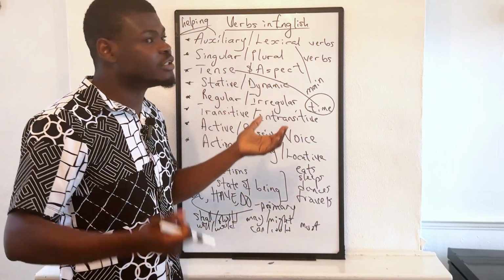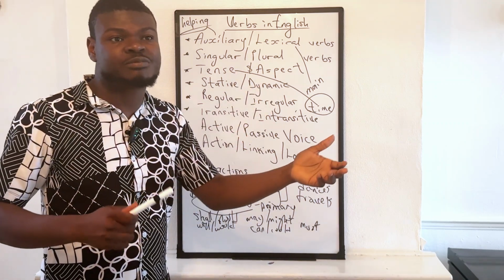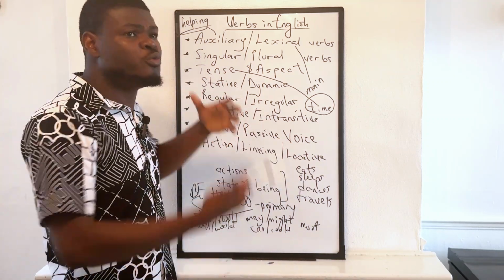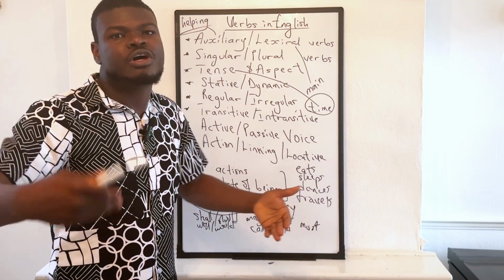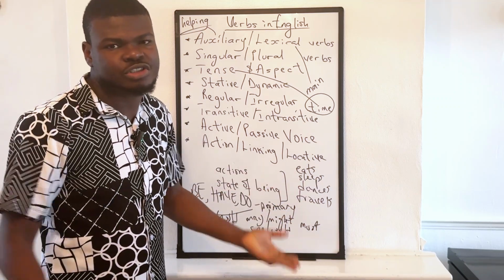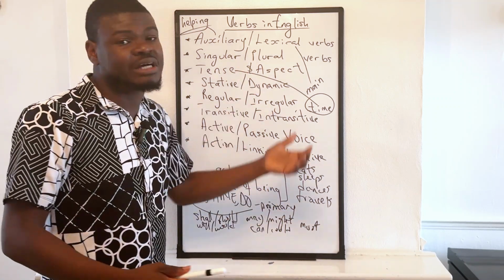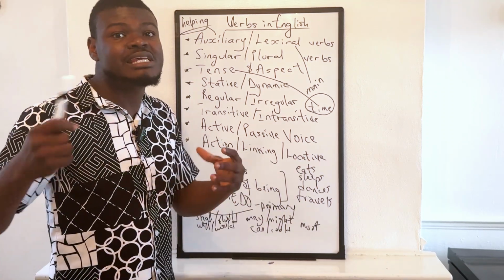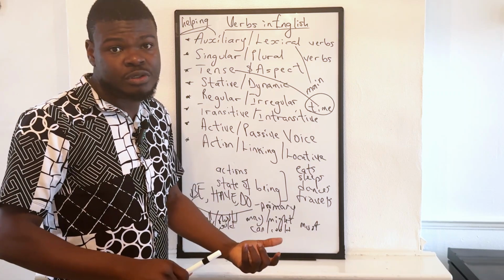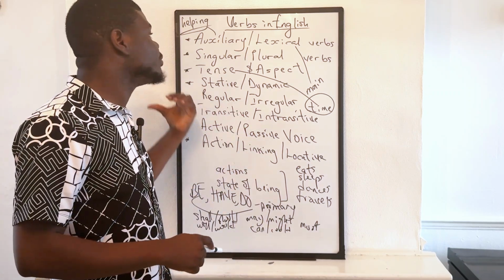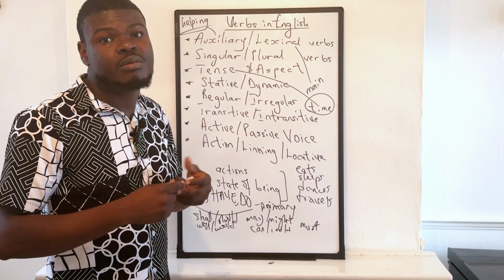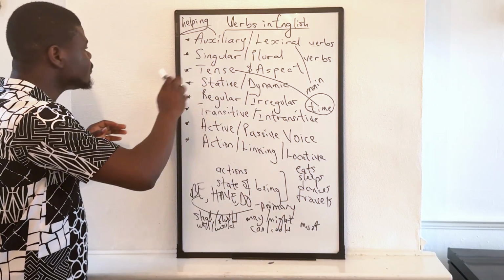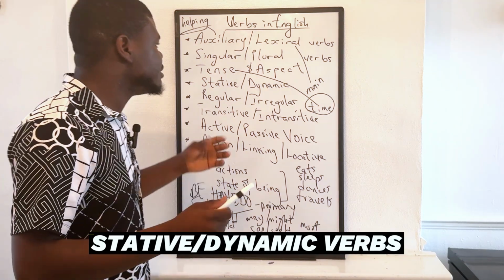Because when we talk about aspect, we're referring to: is it the progressive aspect, which is you using the form of the be verb plus a verb in its ing form, which at basic level we would have called the present continuous or the past continuous? Or is it a perfective aspect, which would be you using a have verb plus a verb in its en or participle form, which we would have called the present perfect or the past perfect tense? So now let's go to stative and dynamic verbs.